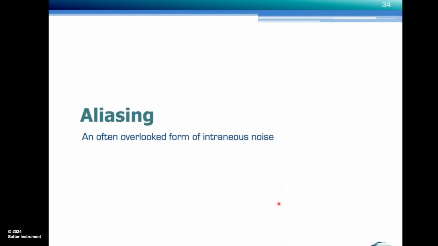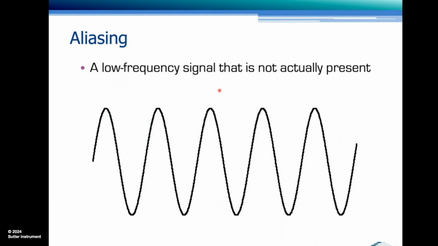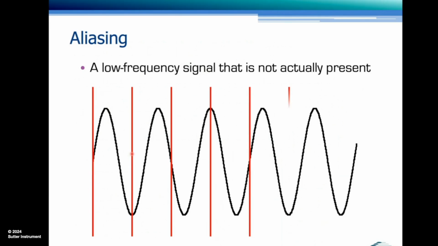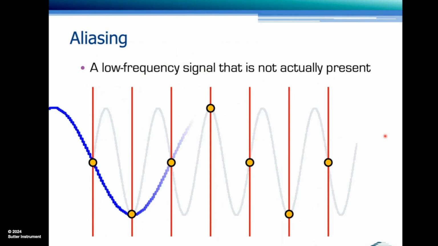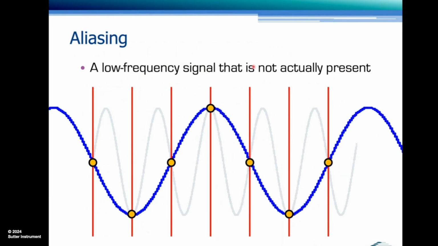Another form of noise that's often overlooked is aliasing. Aliasing, what is that? It's a form of extraneous noise that happens when you digitize your signal. What happens when you digitize a sine wave like this is the analog digital converter takes a reading at time 0 and 0 plus sampling interval and at equal intervals thereafter. And it only remembers the readings at all these time points and discards the signal in between. And if we do that and connect the dots here, then what we see is a low frequency signal that's not actually present in the original signal.